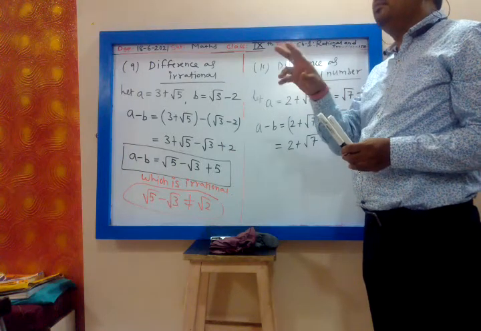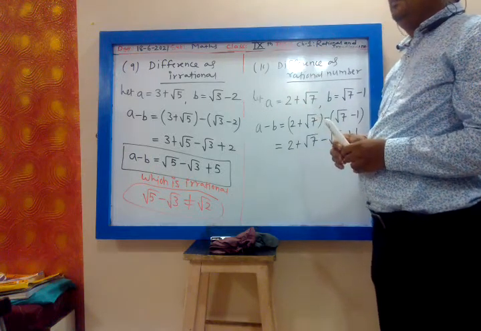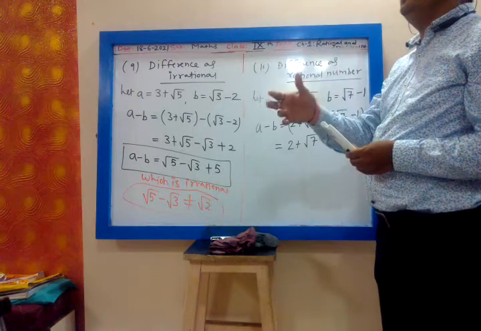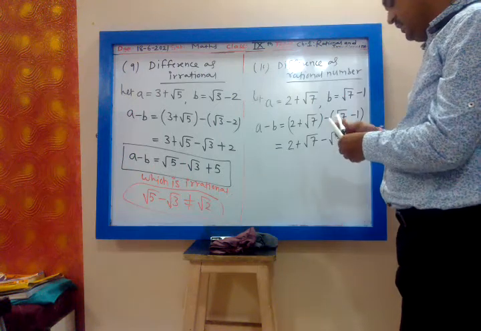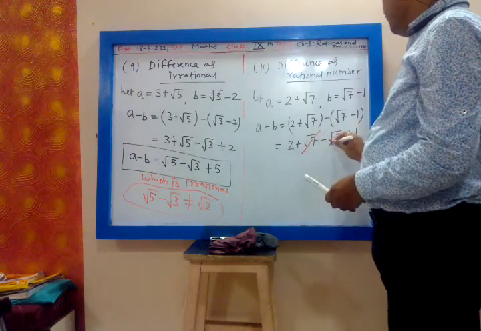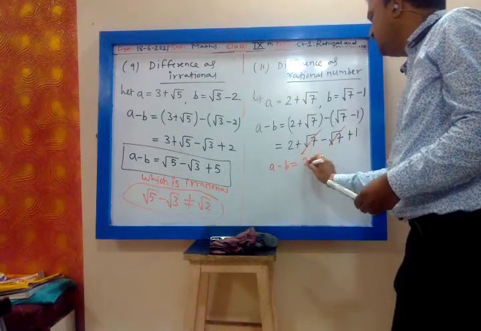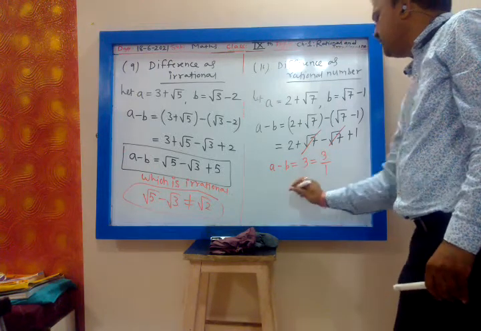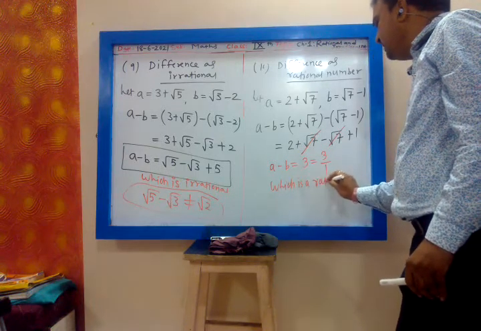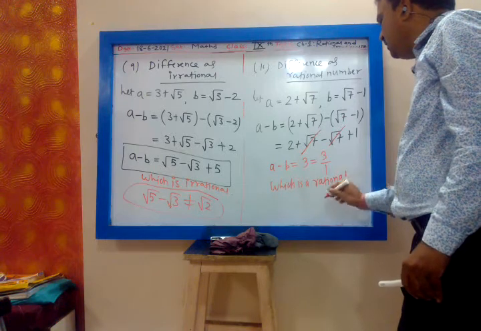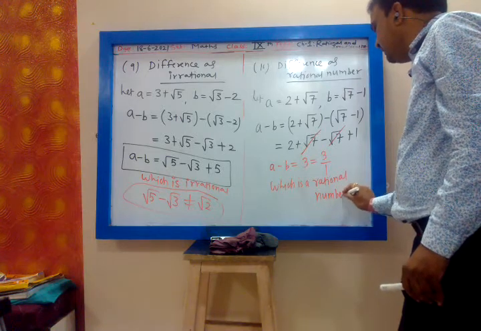If both the conditions are satisfied, then only it is irrational. If one of the conditions is satisfied and the other is not, then it is not irrational. Is it clear? So now this root 7 I can cancel. Then what is left? 2 plus 1, 3. So a minus b is 3. And what is 3? 3 is rational, because 3 can be written as 3 upon 1. So for an irrational number, it should be non-terminating and non-recurring. Both conditions must be satisfied.